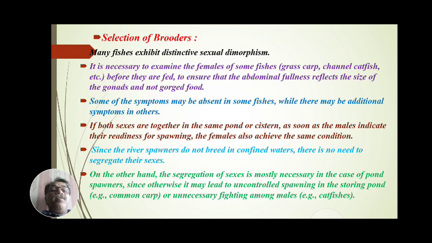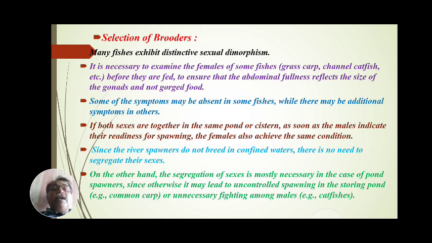If both sexes are together in the same pond, cistern, tank or lake, as soon as the males indicate their readiness for spawning, the females also achieve the same condition. If both sexes are collected together and released into the spawning pond or spawning cistern, first the males become ready for spawning, and as the males are ready, the females are also prepared for spawning.